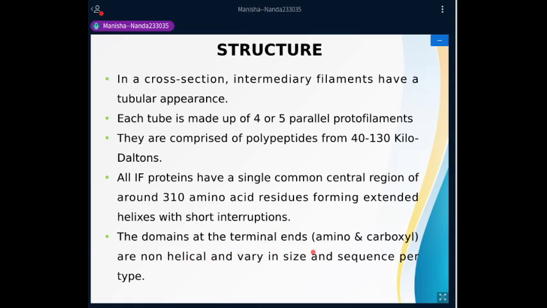The domains at the terminal ends, that is, a polypeptide always has an amino and a carboxy terminal, and the remaining amino acid residues present at the terminal ends are non-helical, and they vary in size and sequence per type. So the central part basically has a structure representing a helix, whereas the ends are non-helical.